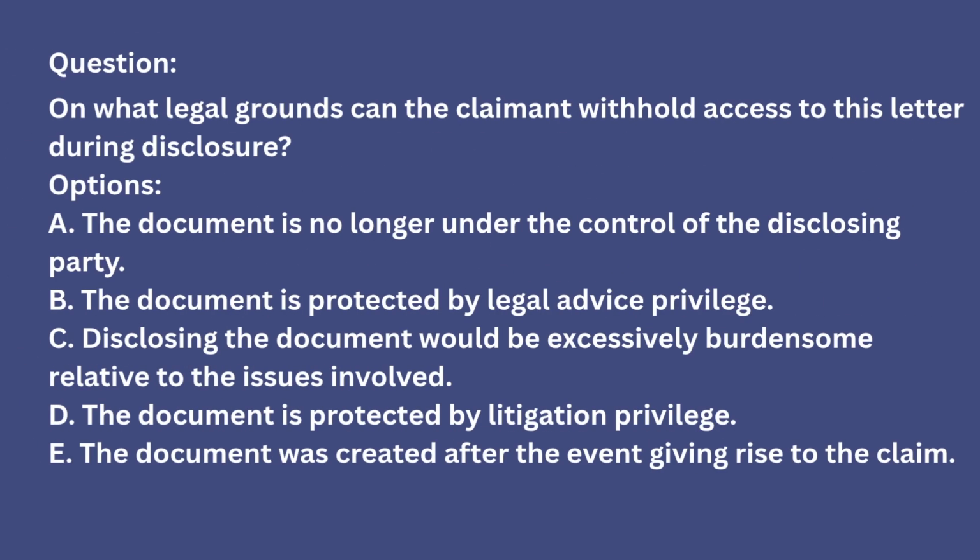On what legal grounds can the claimant withhold access to this letter during disclosure? Options: A. The document is no longer under the control of the disclosing party. B. The document is protected by legal advice privilege. C. Disclosing the document would be excessively burdensome relative to the issues involved. D. The document is protected by litigation privilege. E. The document was created after the event, giving rise to the claim.